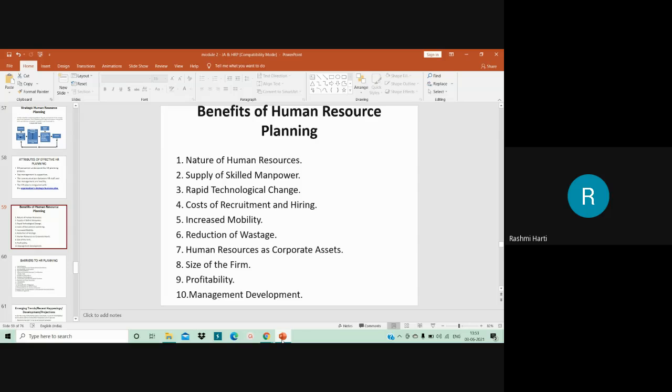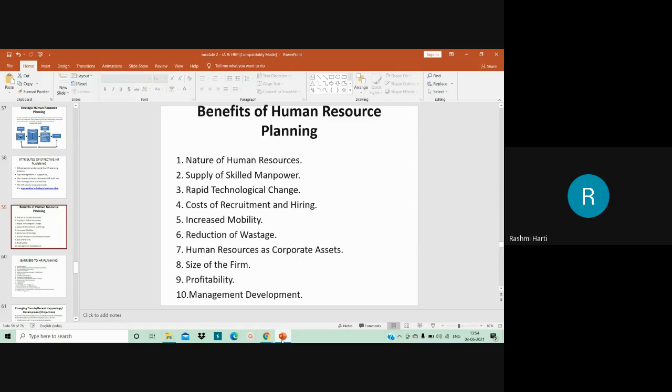Management has learned that if you neglect the individuals, they may not develop, and the kind of performance the organization wants may not be produced by the employees. So with HR planning, you tell the employees that we are planning for you, and you are the human resource, the corporate asset with us.